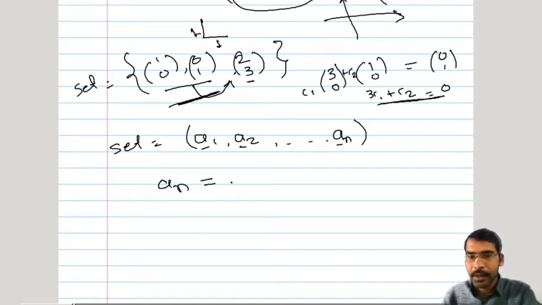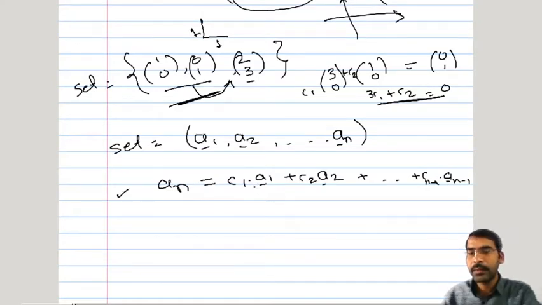If I can express an as c1 times a1 bar plus c2 times a2 bar plus up to cn minus 1 times an minus 1, meaning I am able to arrange this combination of a1, a2 up to an minus 1 and it comes out to be an, then an is dependent on these vectors, right? Because an is being expressed in terms of the remaining vectors, an bar depends on a1, a2 up to an minus 1.